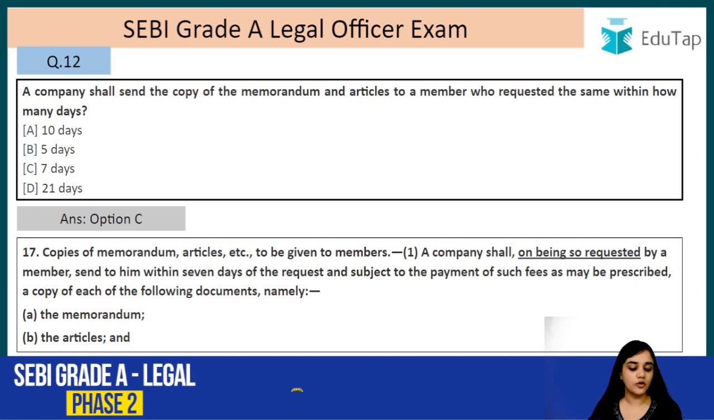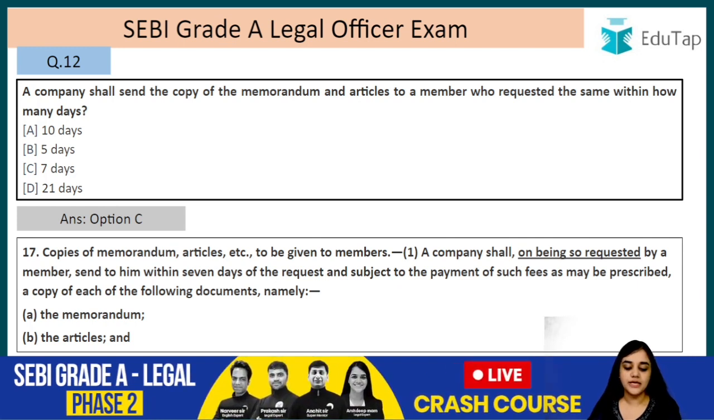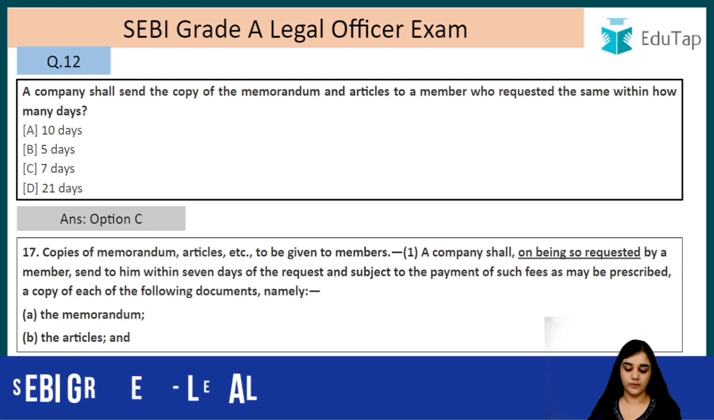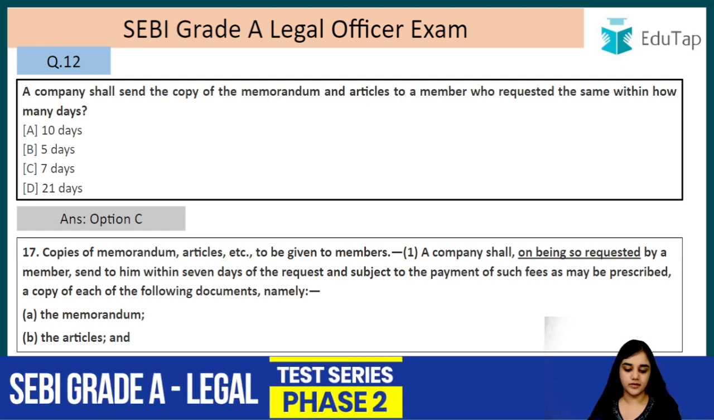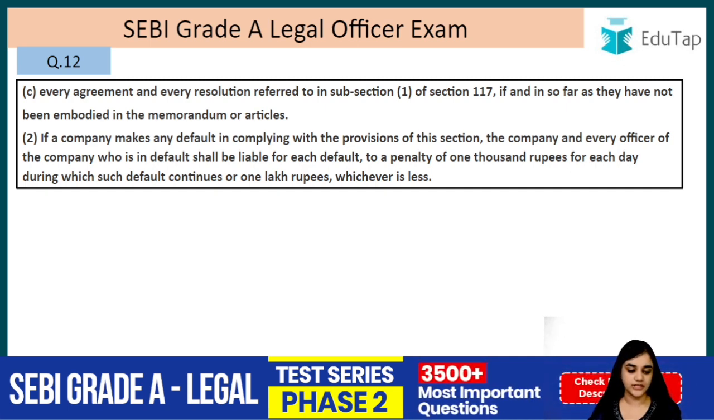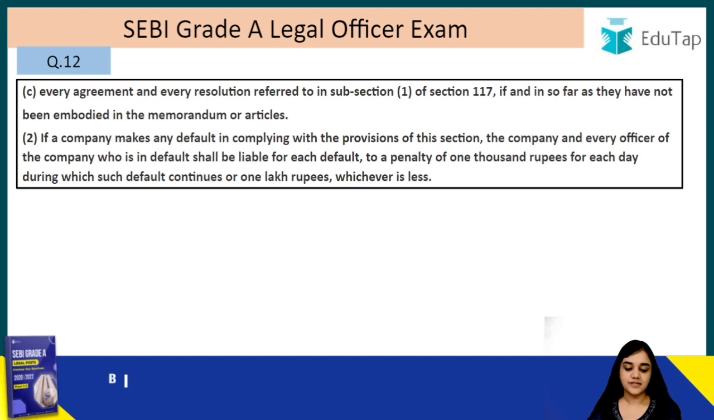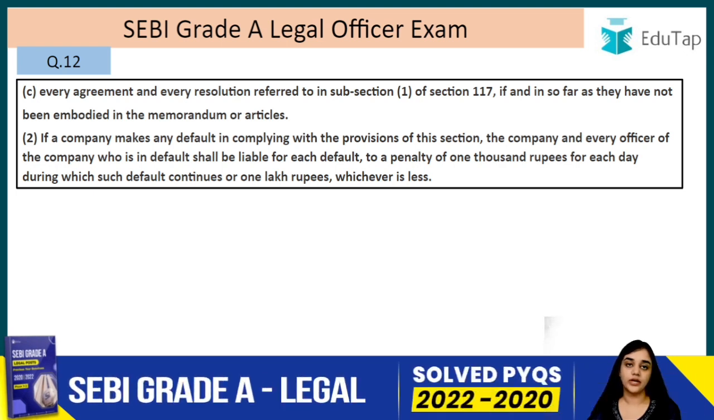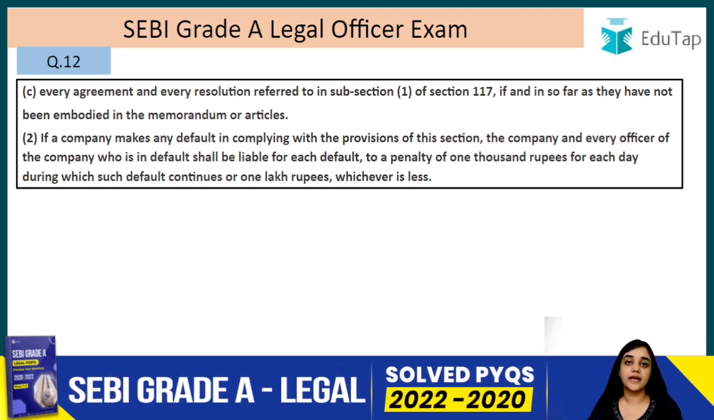A company shall, on being so requested by a member, send to him within 7 days of his request and subject to the payment of such fees as may be prescribed, a copy of each of the following documents, namely memorandum, article, every agreement and every resolution referred to in subsection 1 of section 117, if and in so far as they have not been embedded in the memorandum or article. So any agreement or resolution that has not been mentioned in the article or the memorandum, that is also going to be given.